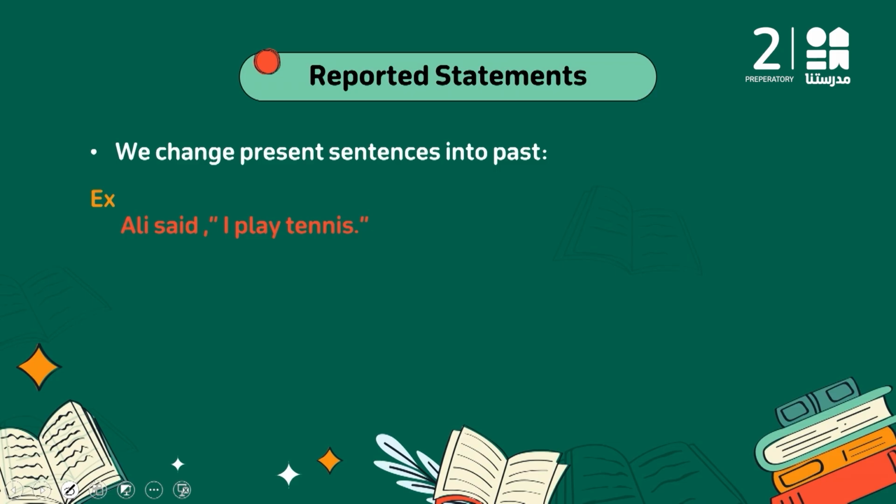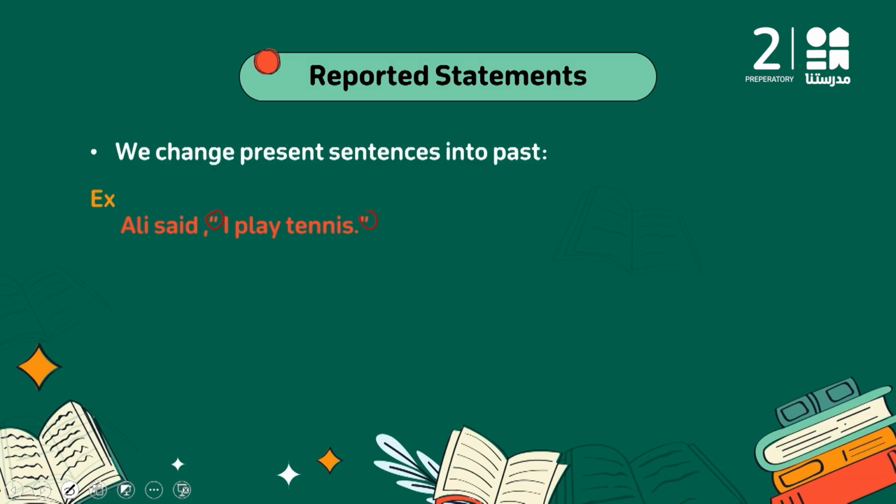So the present sentences like I play, this is present simple. I'm going to change it into past simple. Present continuous, past continuous. Let me make it easier for you. We are going to take a step back. What does it mean, I step back? So each present tense or each past tense, make it go back. How can I do this?